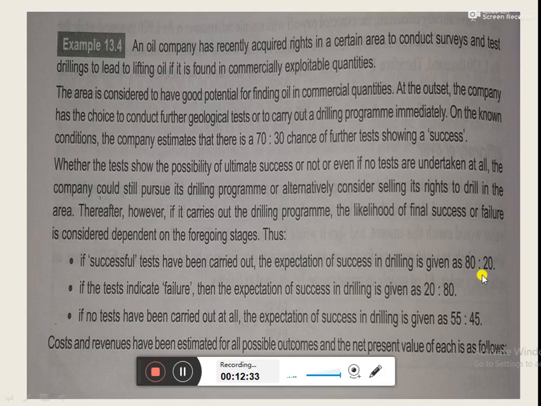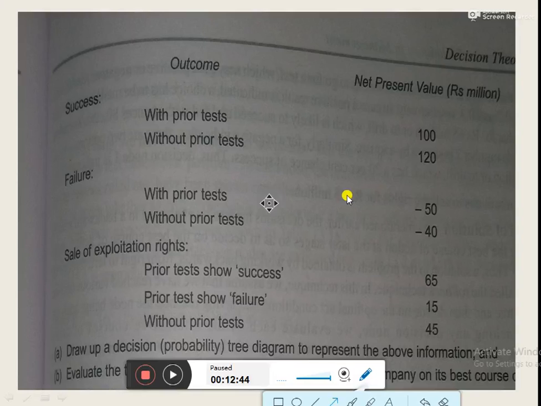It means the company would get success in drilling. The chance of it is 80% and the chances of failure are 20%. And further, the net present values are given of the respective alternatives.